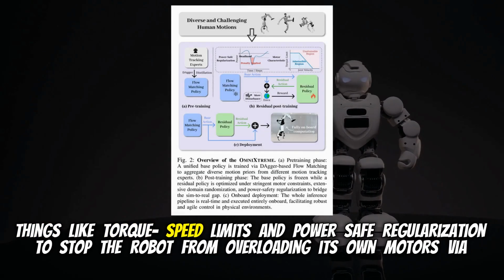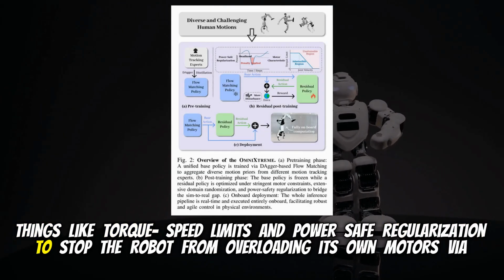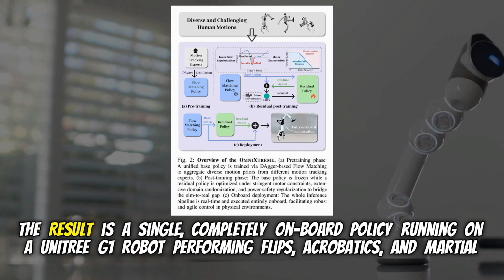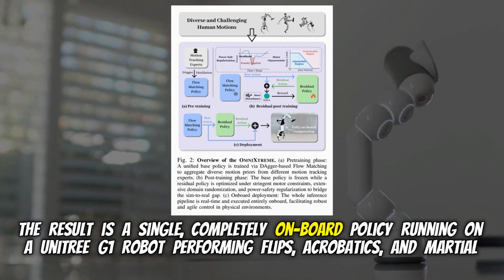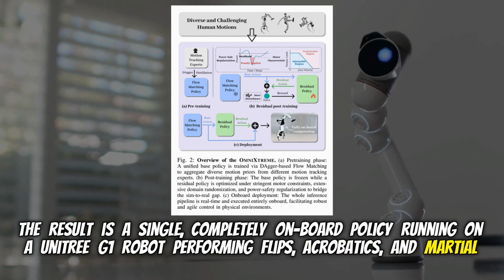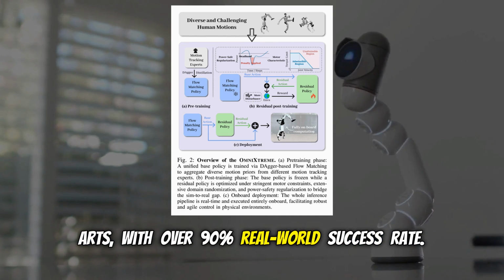Things like torque limits and power-safe regularization to stop the robot from overloading its own motors via regenerative braking. The result is a single, completely onboard policy running on a Unitree G1 robot performing flips, acrobatics, and martial arts with over 90% real-world success rate.